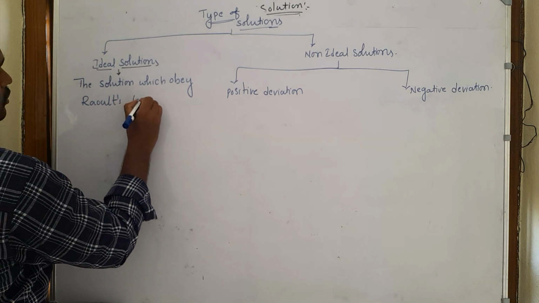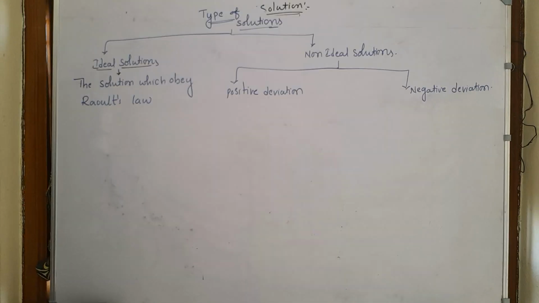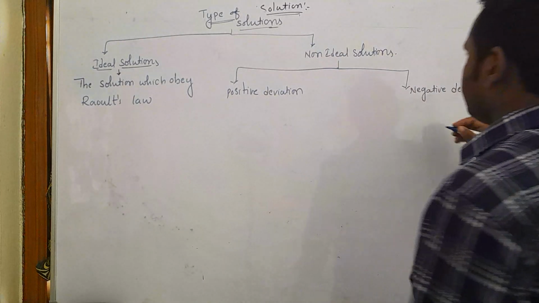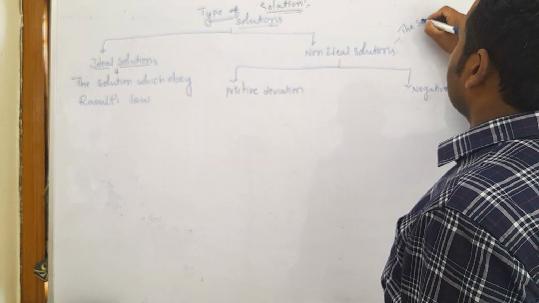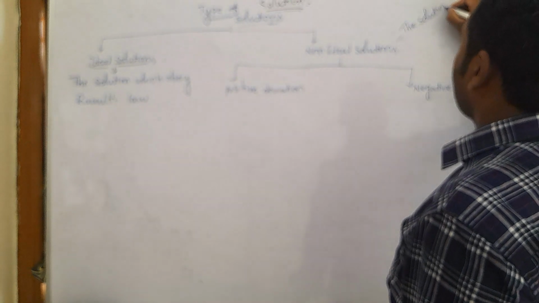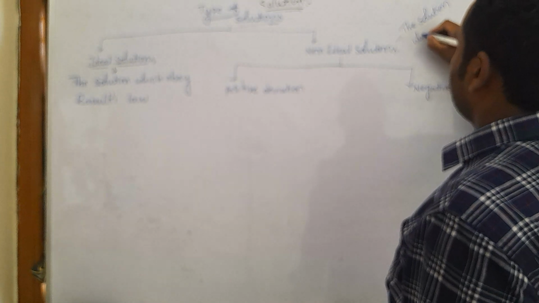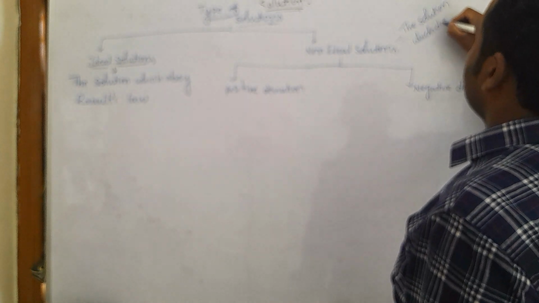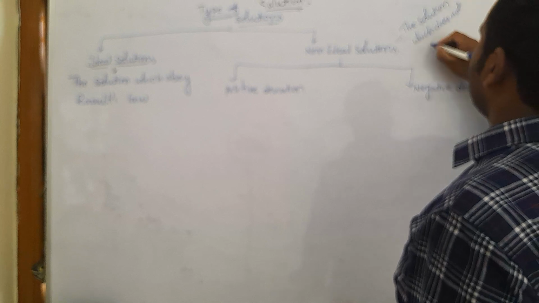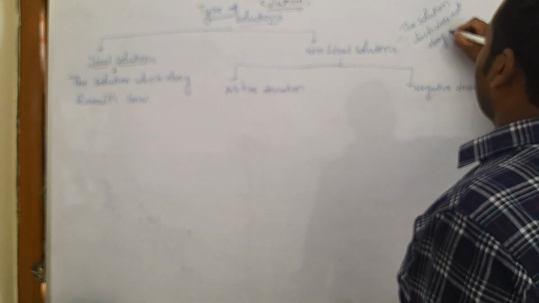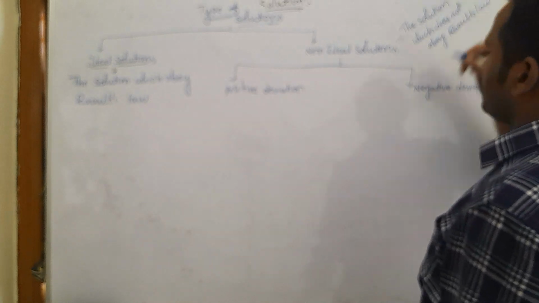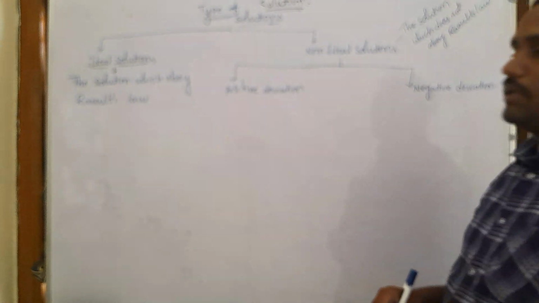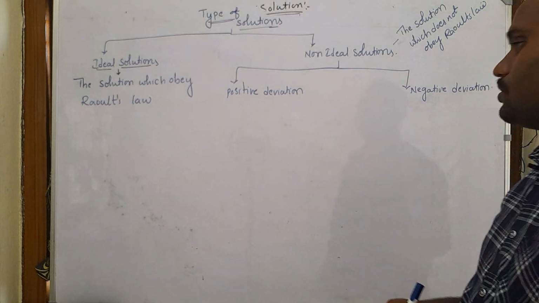Raoult's law. The solution which obeys Raoult's law is called an ideal solution. And what is a non-ideal solution? The solution which does not obey Raoult's law is called a non-ideal solution.